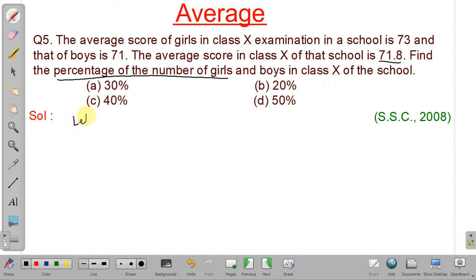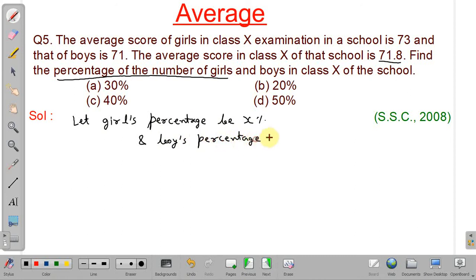We will assume let the girls percentage be x% and the boys percentage will be how much? 100 minus x, because the total will be 100. So 100 minus x%. Now we will talk about 100 students only.